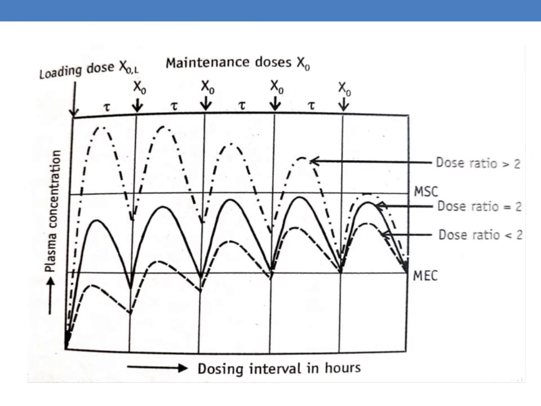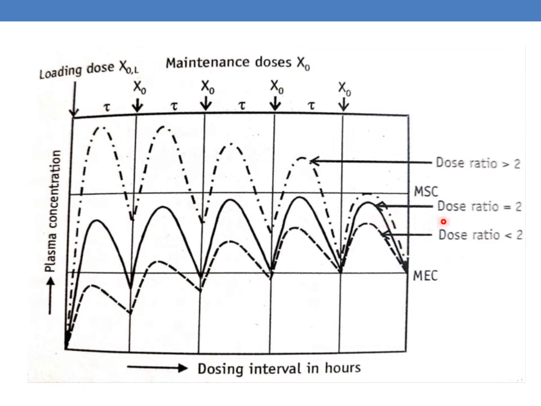As we can see here, the ideal situation is that the dose ratio should be equal to 2. This is the plasma concentration versus time profile. We have the minimum effective concentration and the maximum safe concentration parameters. The difference between the maximum safe concentration and the minimum effective concentration, or this range, is called the therapeutic window or the therapeutic range of the drug. This is the range within which the drug will show maximum efficacy.